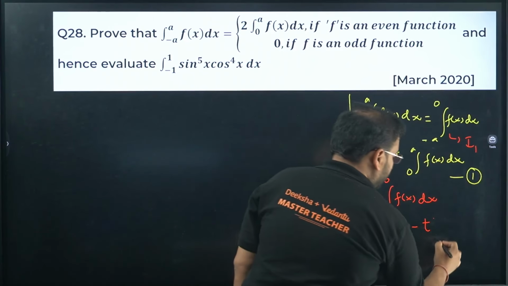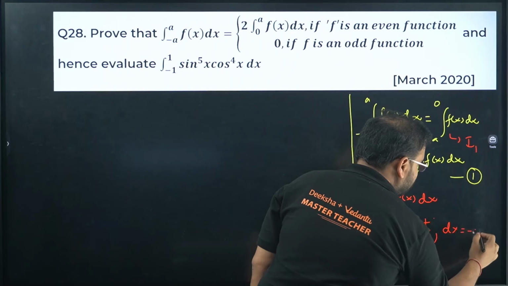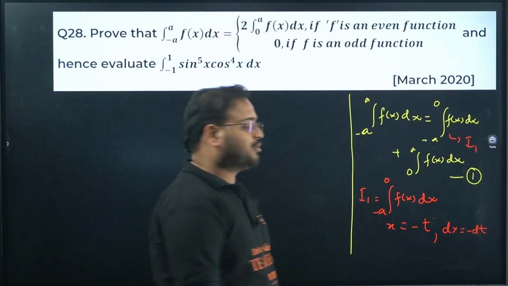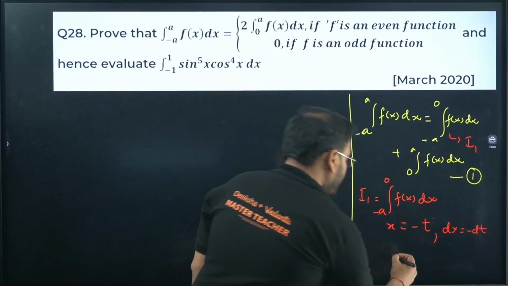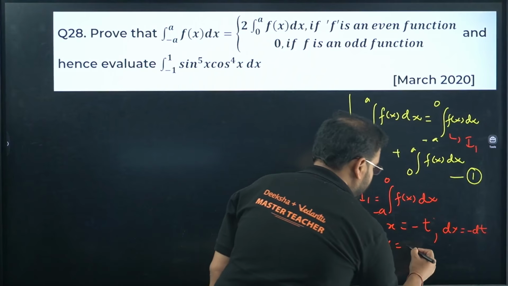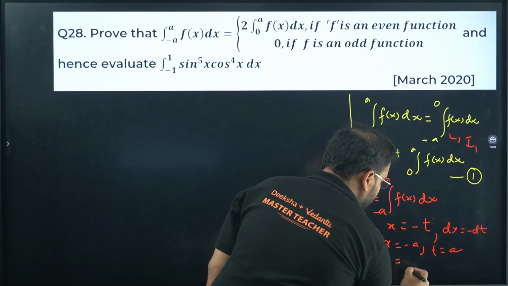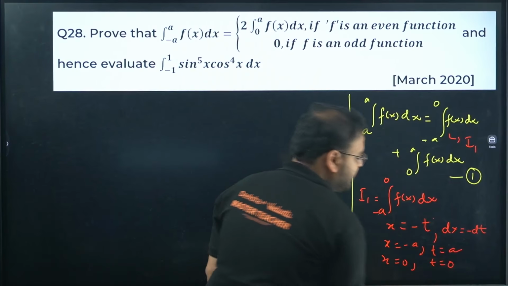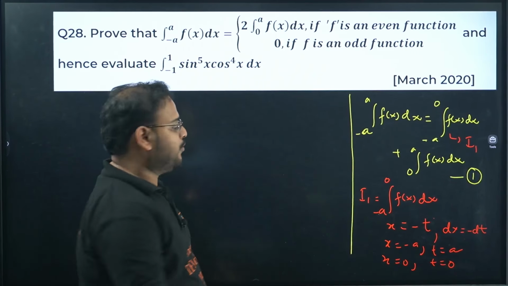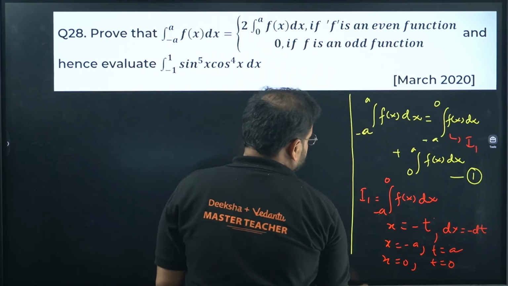Differentiate, you'll get dx as minus dt, and the limit also will change. Check here. When x is minus a, t will be a. When x is 0, t will be 0. Because I'm looking for x equals to minus t.